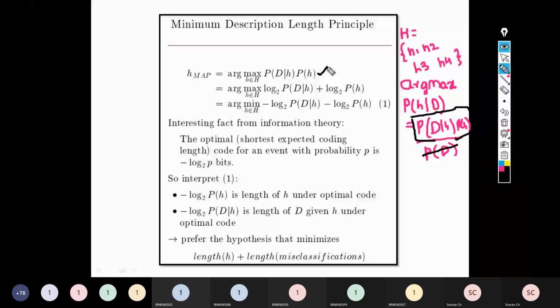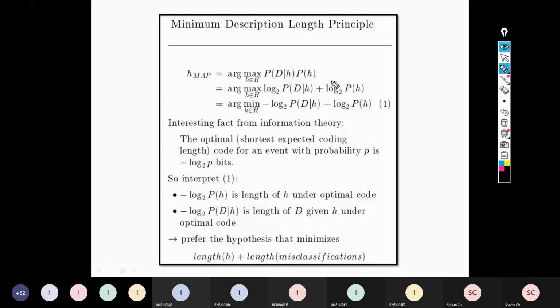Now based on that, we have another small topic called the minimum description length principle. Now what the minimum description length principle says is, you know what is HMAP, right? HMAP is equal to argmax of, based on this formula, we will find argmax. Now what we are supposed to do is argmax, h belongs to capital H. Now we are aware of what is small h, what is capital H, right? Log of P of d given h plus log of P of h. This value you have to compute.